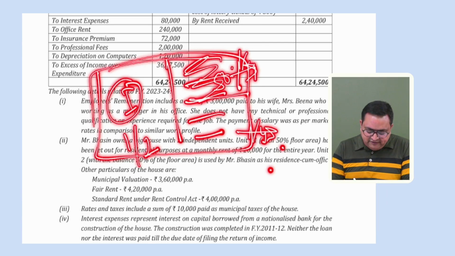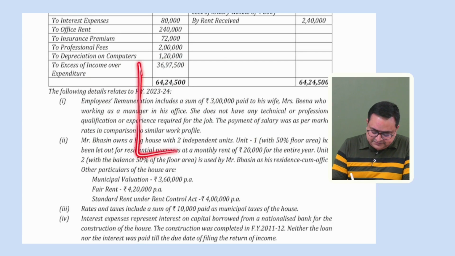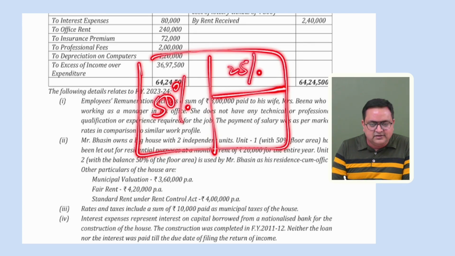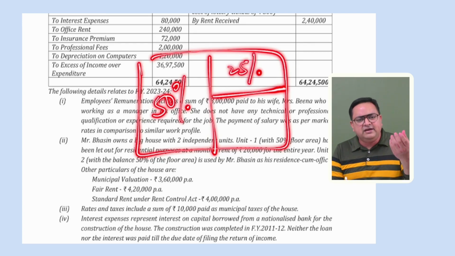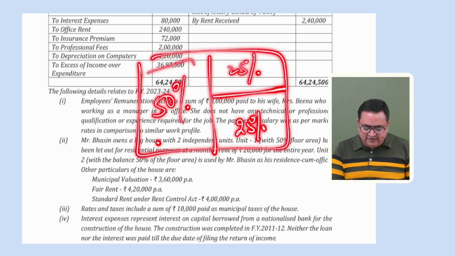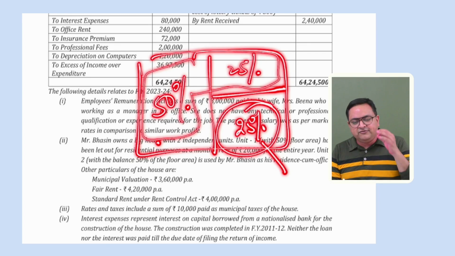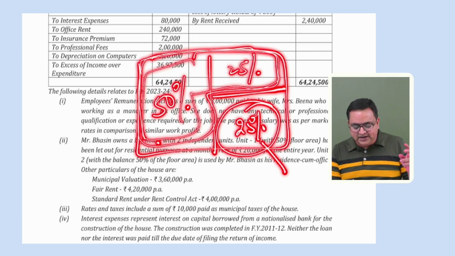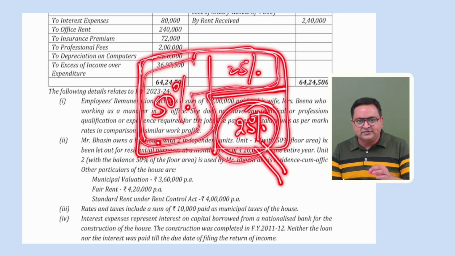So I can say that 75%, you got it. See, 50% is let out, house property income. 25% self-occupied. Again, self-occupied NAV would be zero, but it will come under house property. And 25% is used for PGBP. So I can say that for the entire house, 75% is related to house property and 25% is related to business. So if there are any expenses incurred, 75% we will apportion towards house property and 25% towards our business.